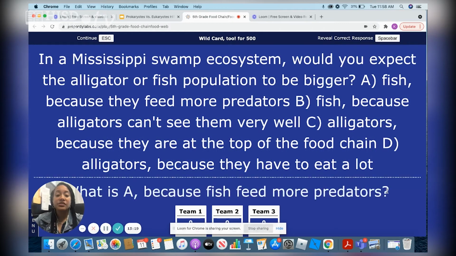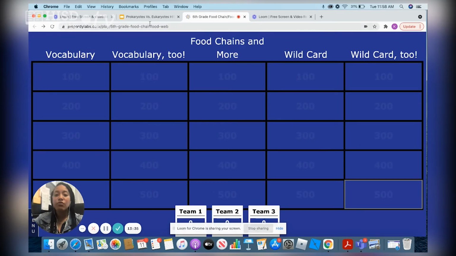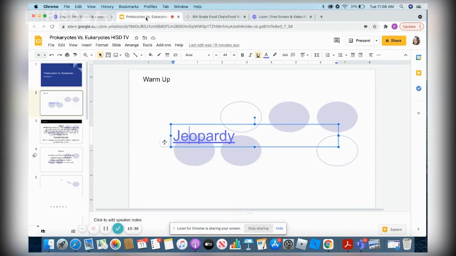Right. The answer to this question is A, because fish feed more predators. If you're able to get food, you're going to be able to reproduce and grow your population. On the other hand, if you cannot get a lot of food, you're most likely going to die.